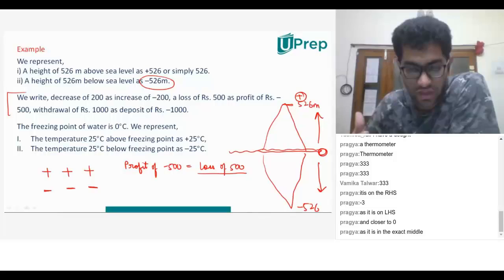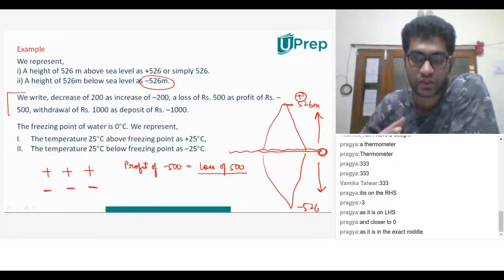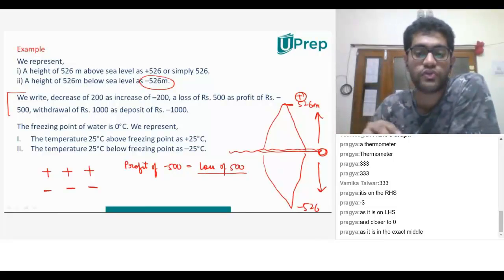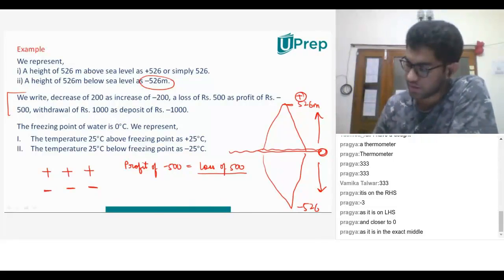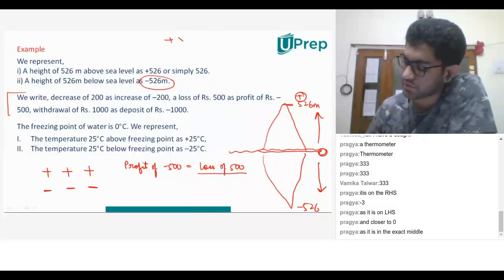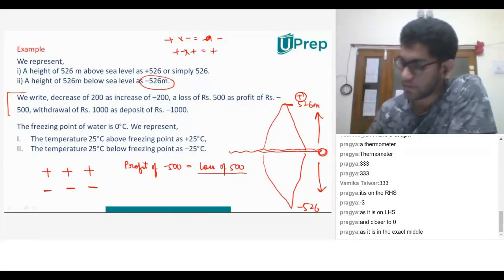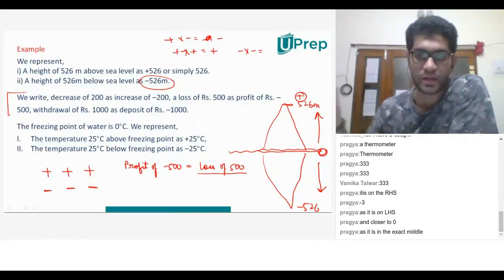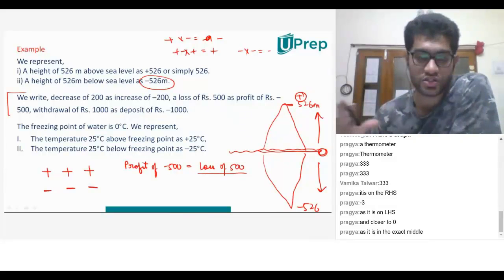It's just a way of saying what does it represent? A loss of 500 is a profit of minus 500, because guys, you remember this plus into minus is giving us minus, plus into plus is giving us plus, minus into minus is giving us a plus. That is a similar logic he's trying to implement here.